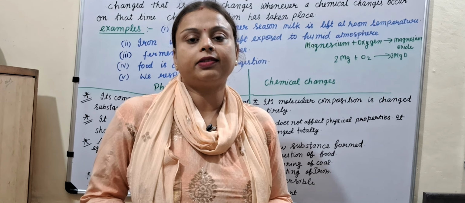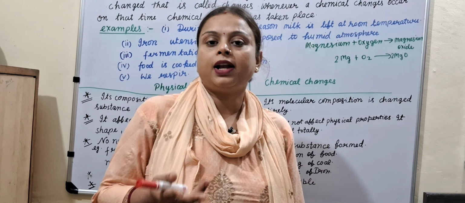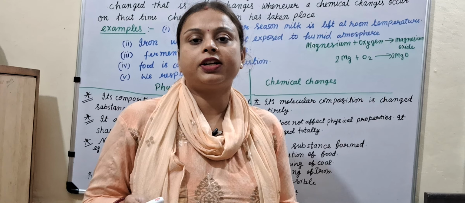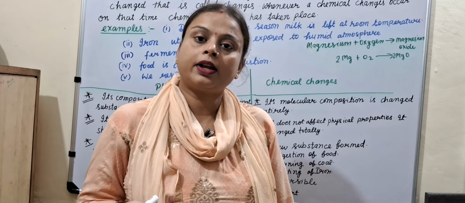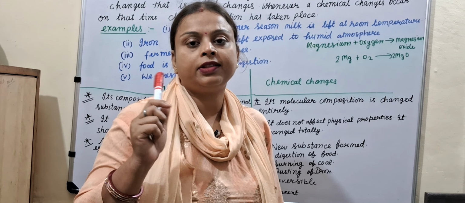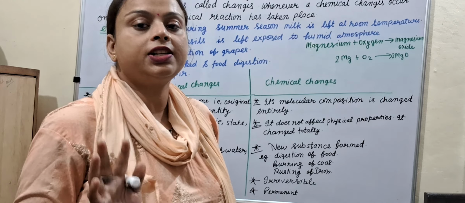Water is the same as always. When ice melts, it is converted again into water, and when water is heated, it is converted into vapor. When vapor is cooled, it is again converted into water. It means the identity of water remains the same throughout. This is called physical changes.